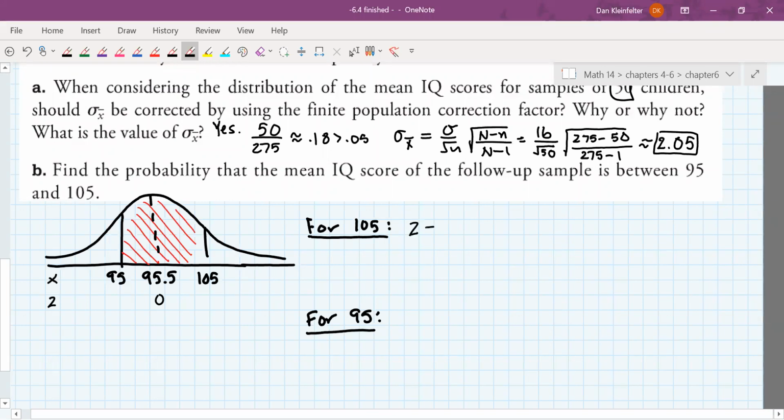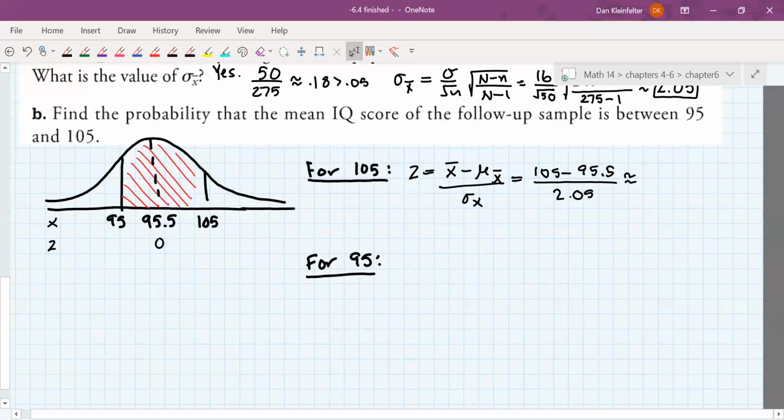Z will be X bar minus mu X bar over sigma X bar. And that denominator, fortunately, we calculated a minute ago. So we'll have 105 minus 95.5 divided by our 2.05. I'll calculate that in a minute.